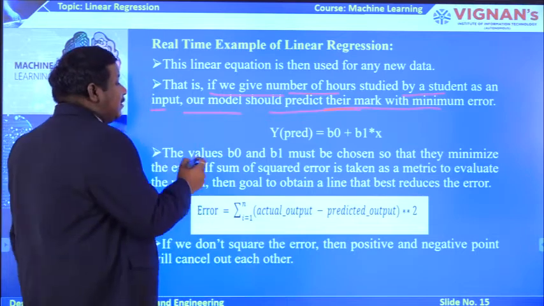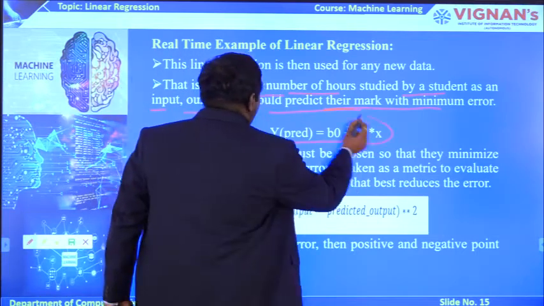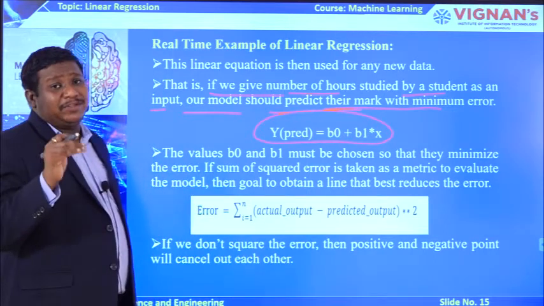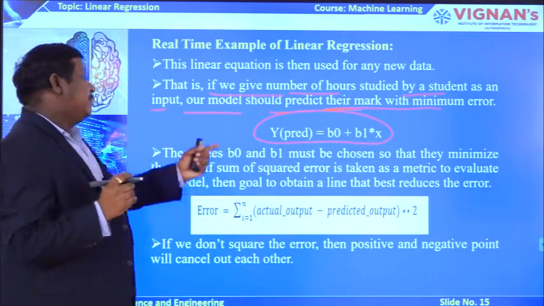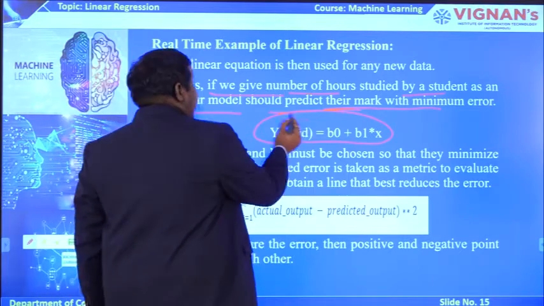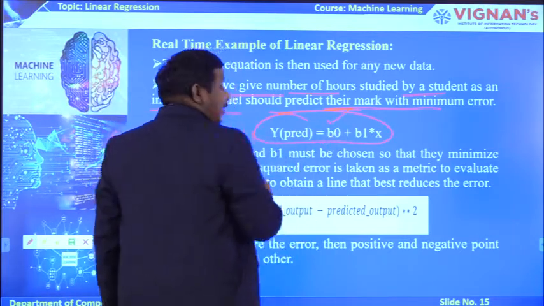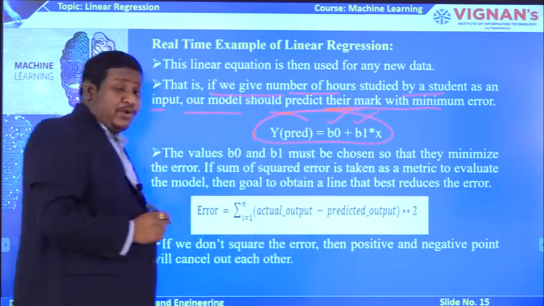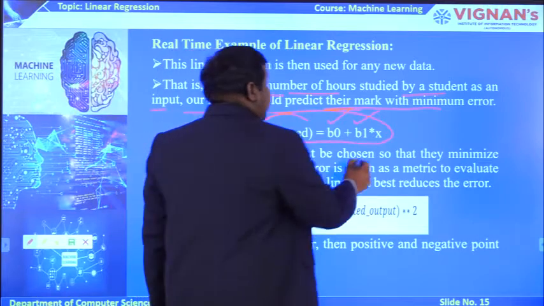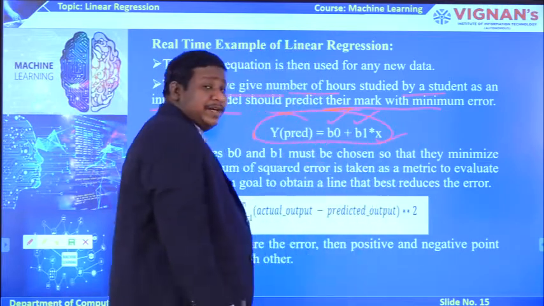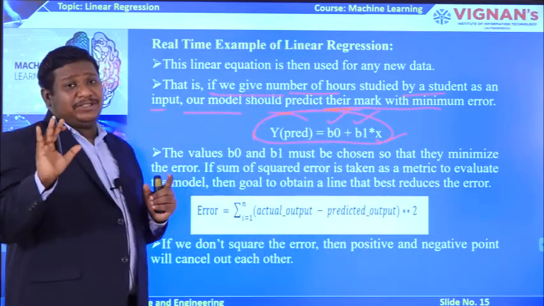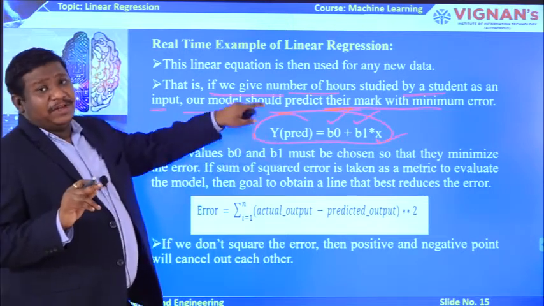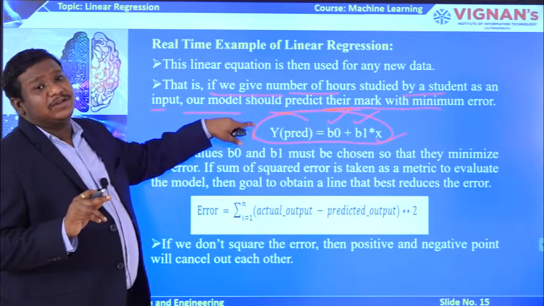To predict that, this is the equation we are going to take. Y prediction is what we are going to predict, that means the grade of the student, represented as y predicted. b naught we already told is a constant, and b1 is the regression coefficient, and of course x is the input, that is the number of hours a student has studied or prepared for the exams. This is the basic equation that can be used for this example.